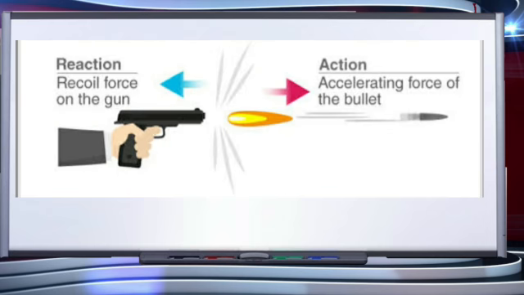Let's take one more example. When a gun is fired, it exerts a forward force on the bullet. The bullet exerts an equal and opposite reaction force on the gun. This results in the recoil of the gun. As shown in the figure, since the gun has much greater mass than the bullet, the acceleration of the gun is much less than the acceleration of the bullet.